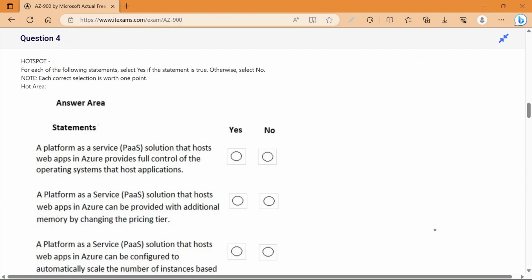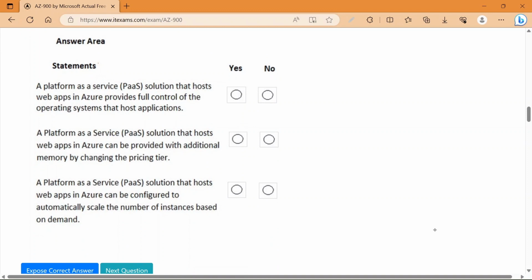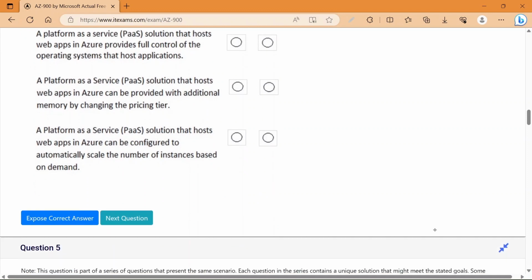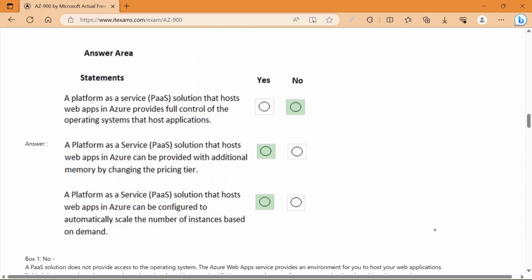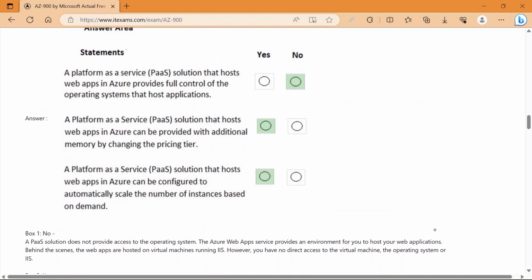Question number 4 is, for each of the following statements, select yes if the statement is true, otherwise select no. So these are statements, and here is yes or no. So let's see the answer. A platform as a service solution that hosts web apps in Azure provides full control of the operating system that hosts applications. So the answer is no, because a PaaS solution does not provide access to the operating system.